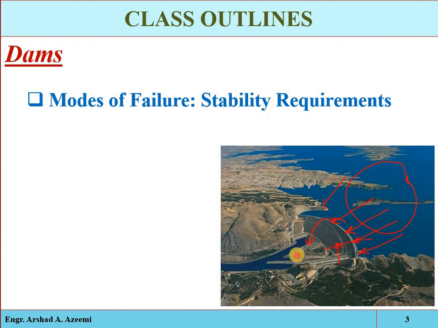Also the structure can slide horizontally. So overturning, sliding, and also compression can be caused due to the heavy weight of the structure on the foundation. Also tension can be produced. So overturning, sliding, compression or crushing, and tension are the different modes of failure which can occur on the dam structure due to the application of the destabilizing forces.